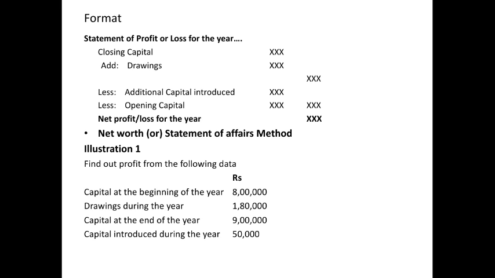Sometimes adjusted capital is less than the opening capital; that time the company incurred loss. Here adjusted capital is more than the opening capital. So the difference, 10,30,000 minus 8 lakhs, is 2,30,000. So 2,30,000 is the profit.